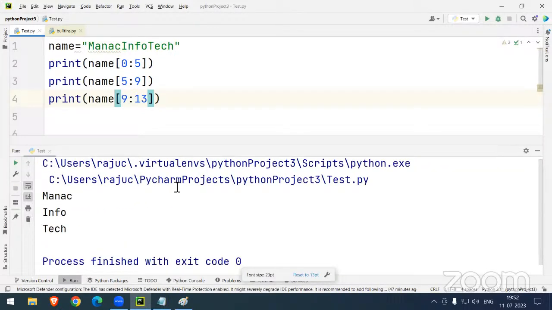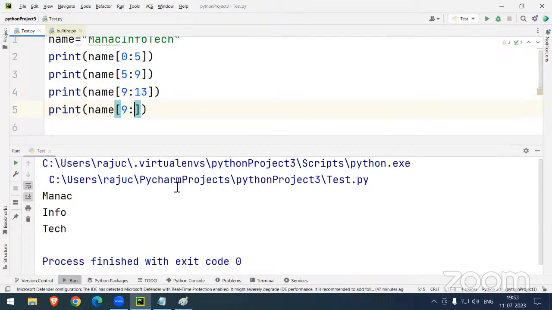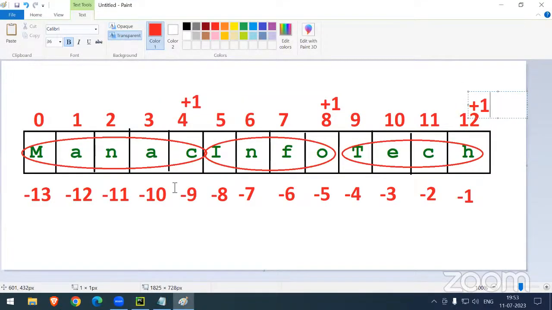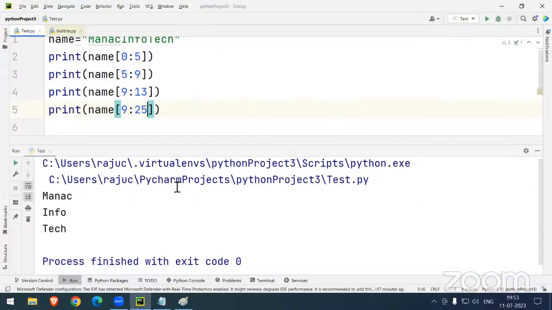But in the interview, some parts can confuse you. How can they confuse you, sir? 9 to 25, I just wanted to access up to 25. What is the answer I will get? Out of range, sir? Here we only have 13 digits. Where is the 25th digit? It's not there.